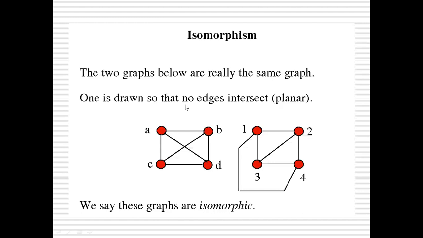If the two graphs given below are really the same graph, one is drawn so that no edges intersect. Okay, now we call these two graphs isomorphic. Now why do we call these two graphs isomorphic? Okay.